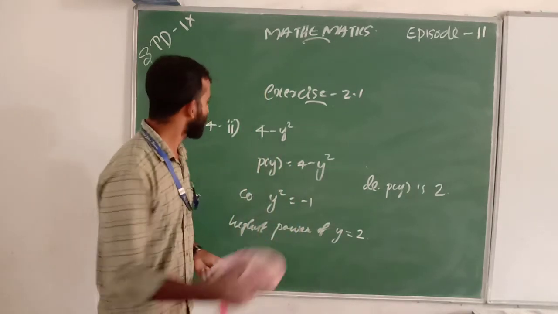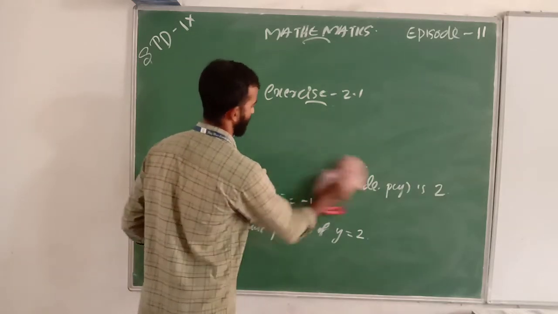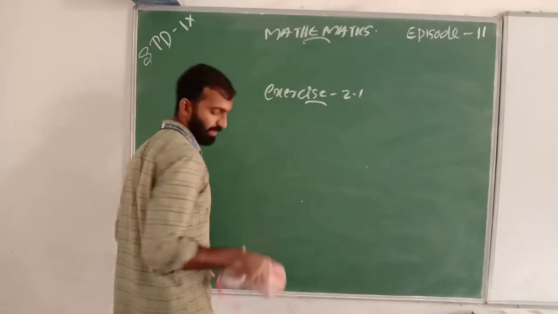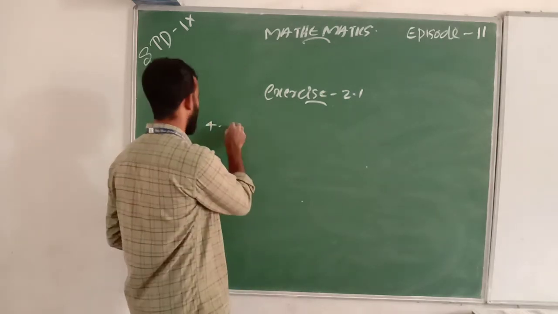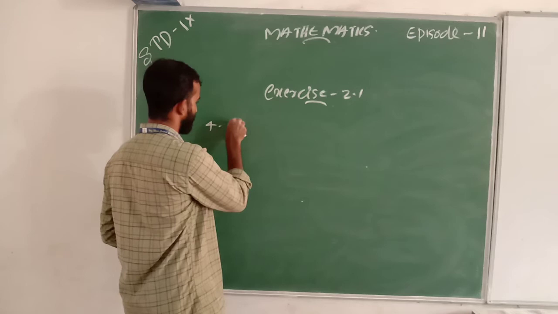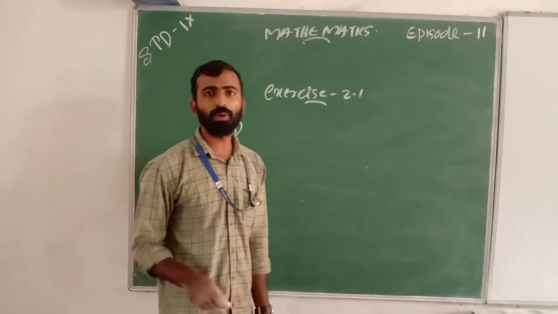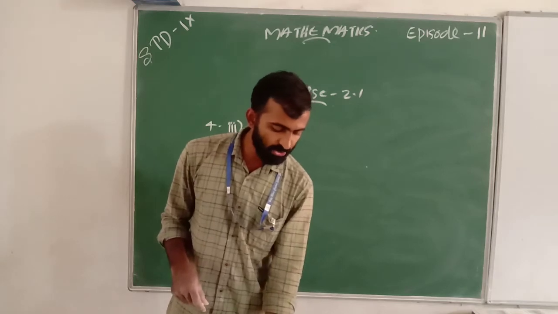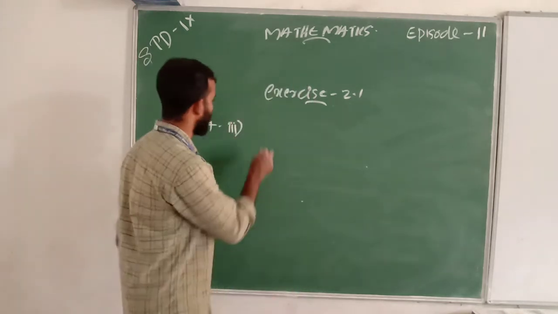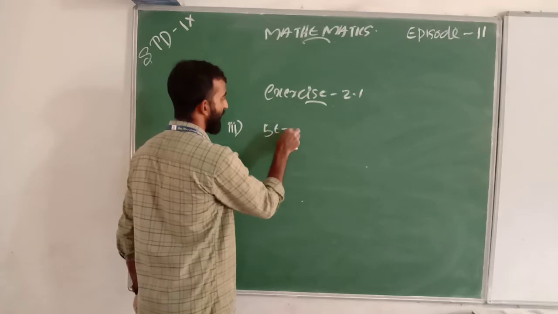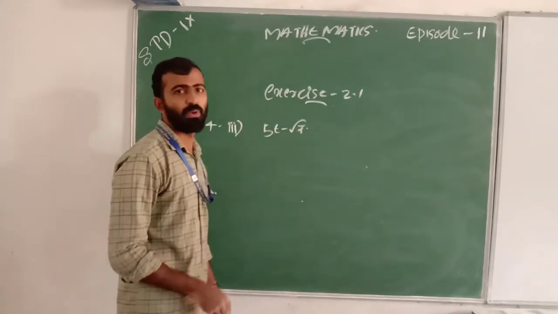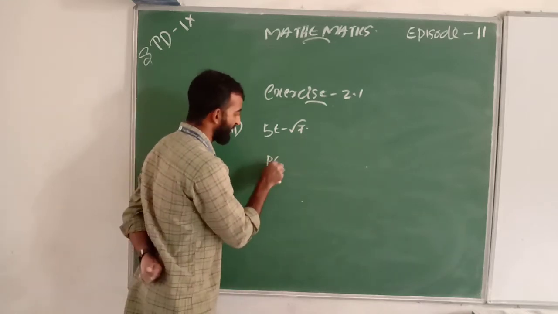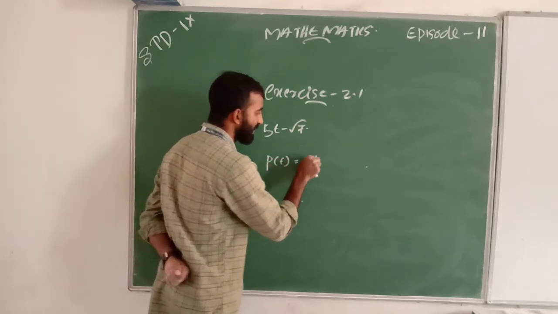Okay, the third one is 5t minus root 7. That is, p of t equal to 5t minus root 7.